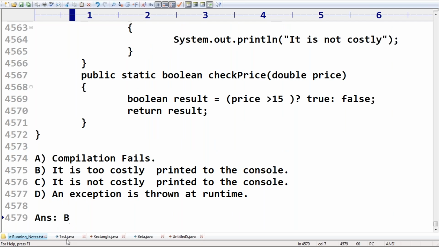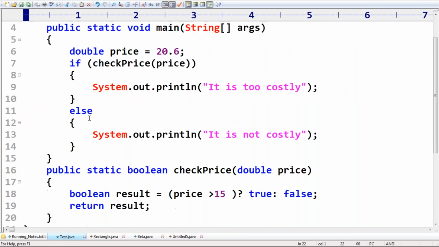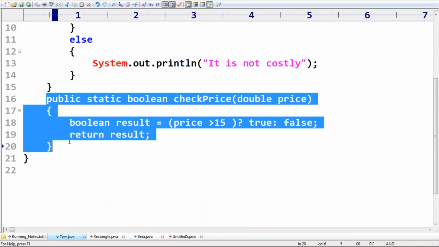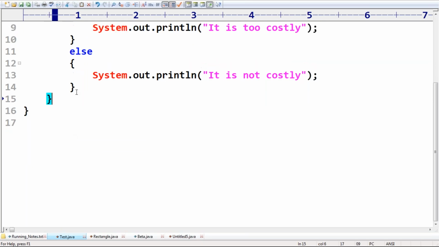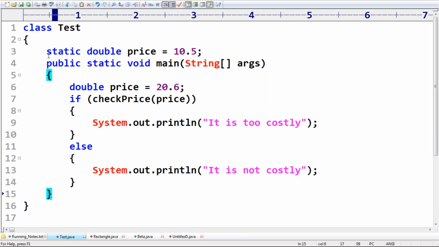Next, one more thing, a bit dangerous. Now have a look once. Local variables have more precedence over the static variable. Correct, Sayed? Correct. Local variables have more precedence.